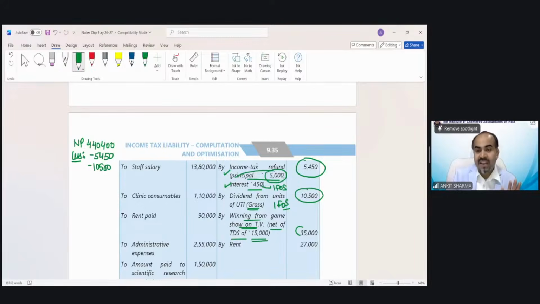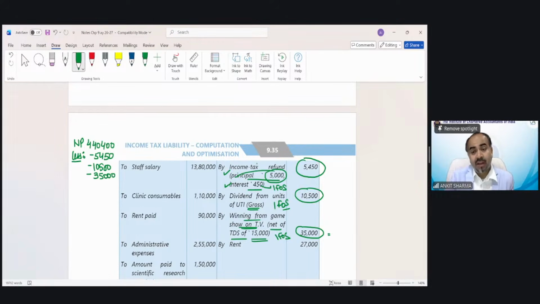So after TDS, the value is 35,000. When you consider this 35,000 as your casual income under income from other sources, you have to gross it up. That is, we have to consider it before TDS. So before TDS, it would be 50,000. But under PGBP, we have wrongly included only 35,000, so we have to reduce 35,000 from it.